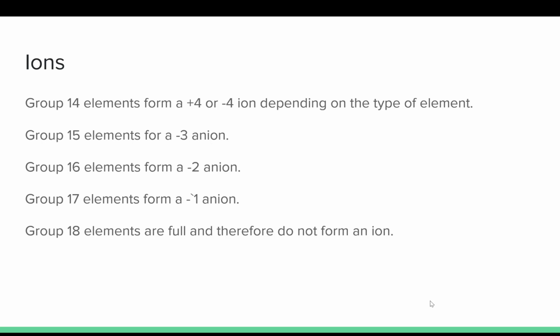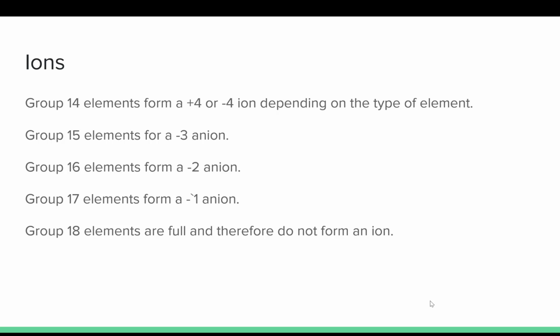Group 14 will form either a positive 4 or a negative 4 depending on the element, because those have 4 valence electrons in their outer shell. So it's just as easy for them to give up 4 electrons as it is to gain 4 electrons. You'll have to pay attention to that when you're looking at the periodic table. Now, group 15 elements form a negative 3 ion. That means they take in 3 electrons. Group 16 elements take in 2 electrons and become a negative 2 anion.